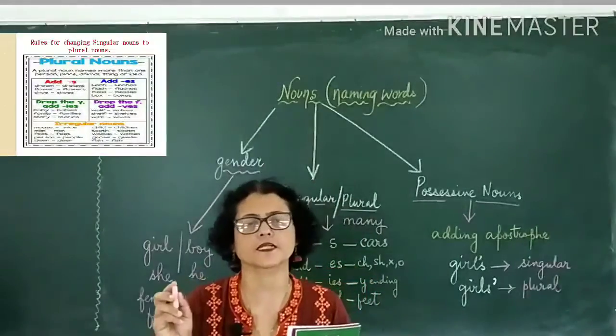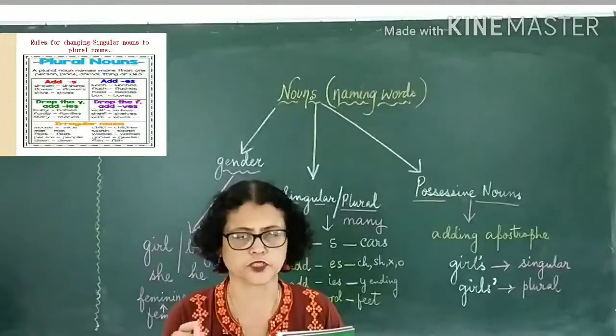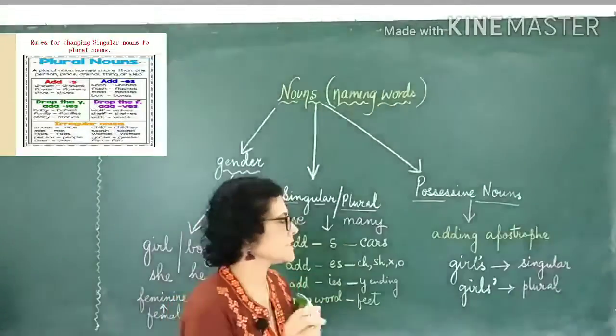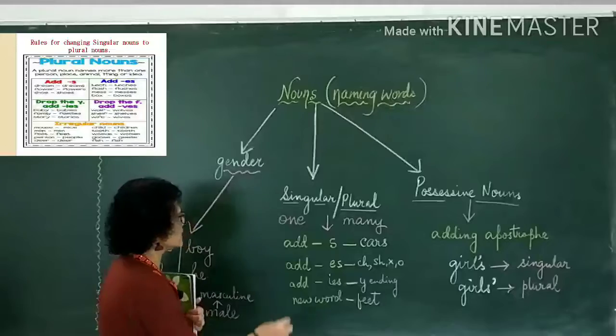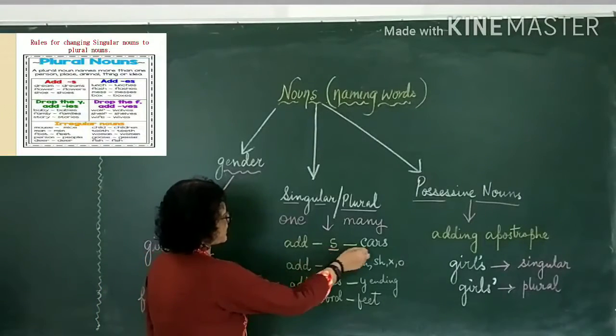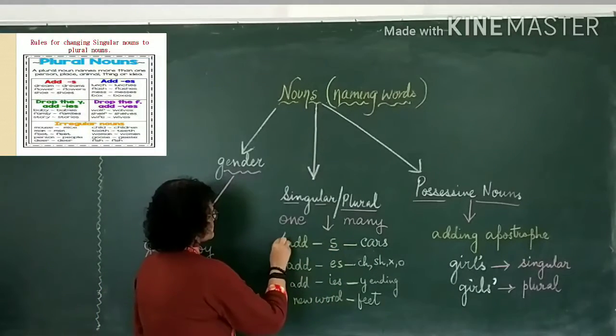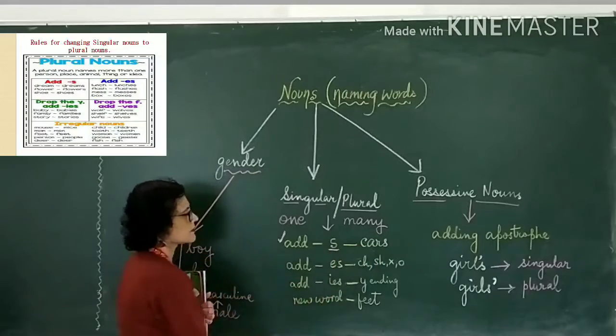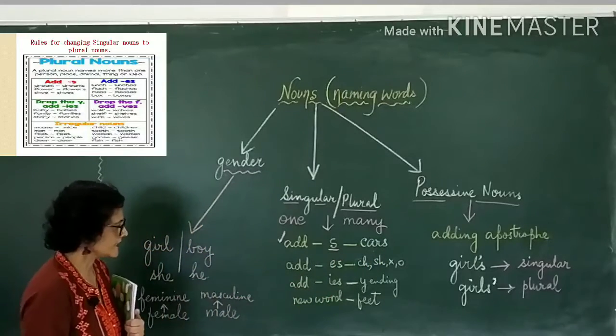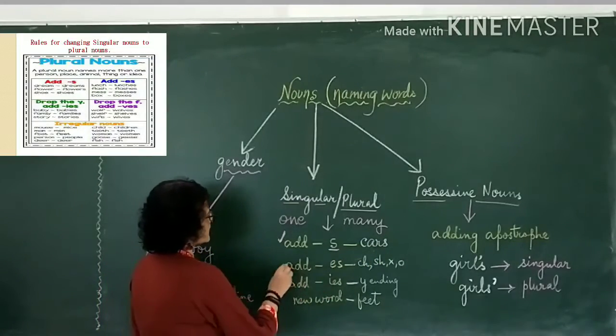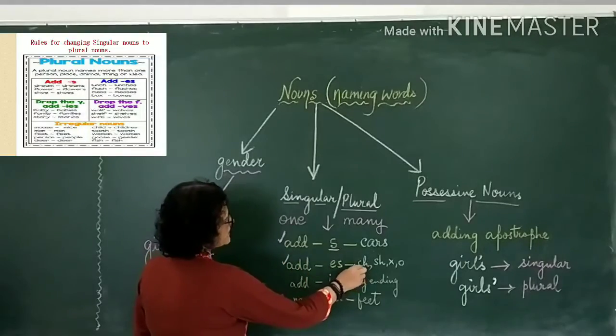हर जगह S लगाने से सिंगुलर से प्लूरल नहीं हो जाते हैं. इसके कुछ रूल्स हैं. जैसे the first rule is you add an S. So I have given you an example here. Car becomes cars. Second rule is if the word ends with CH.